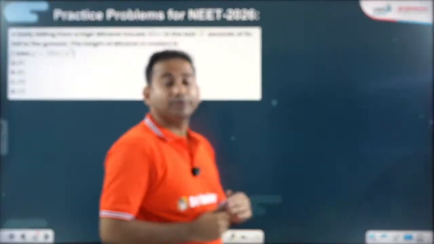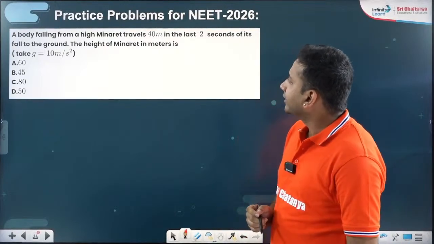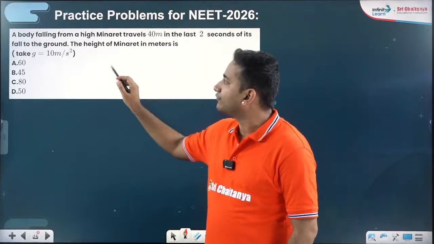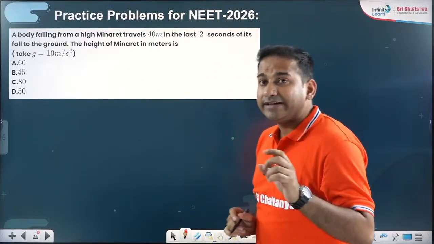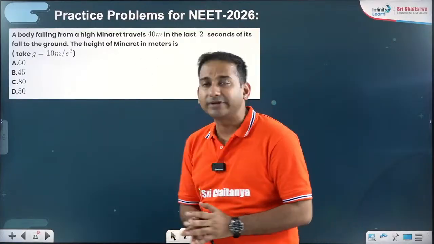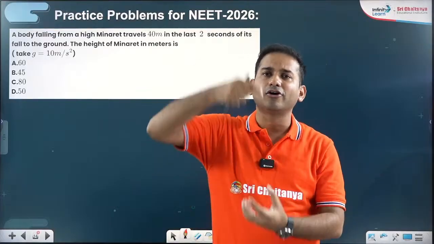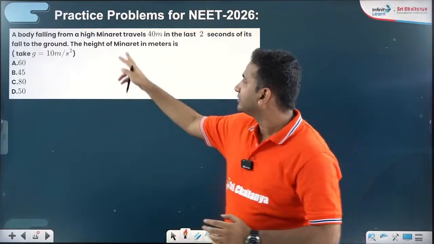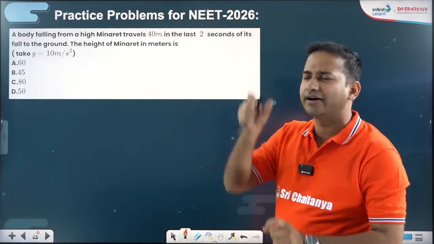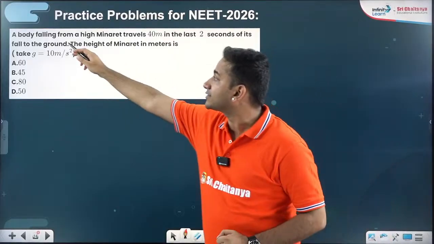Let us take another problem now. A body falling from a high minaret travels 40 meters in the last 2 seconds of its fall to the ground. They are asking you the height of the minaret. The minaret means, in Hindi we also call it minar, I mean long buildings, you can say. The meaning of this term high minaret tower is long buildings. Okay, multi-story building, minar towers, like that. So 40 meters in the last 2 seconds.